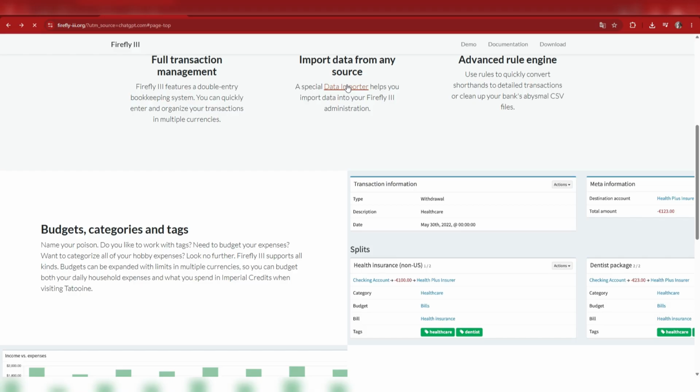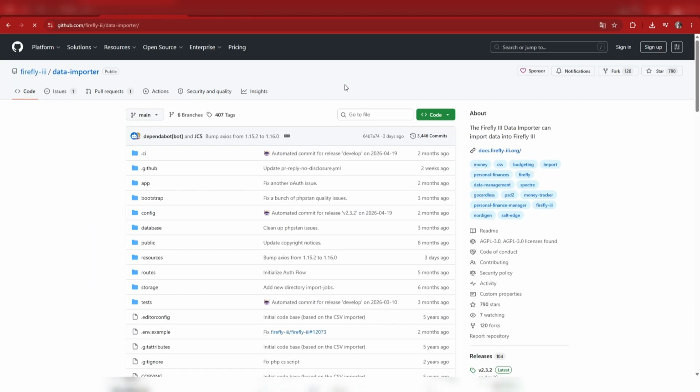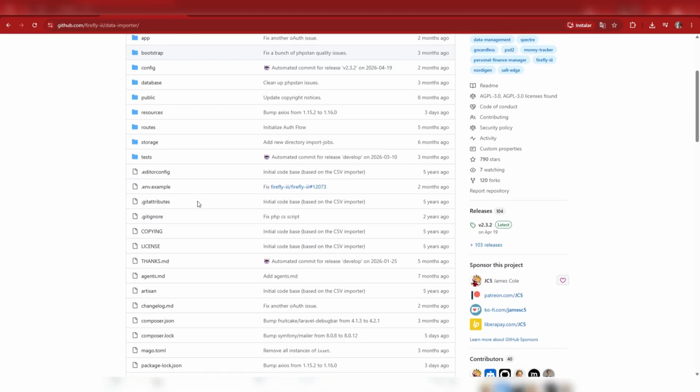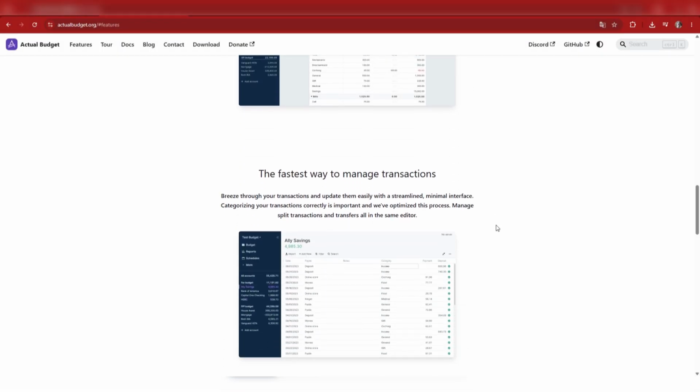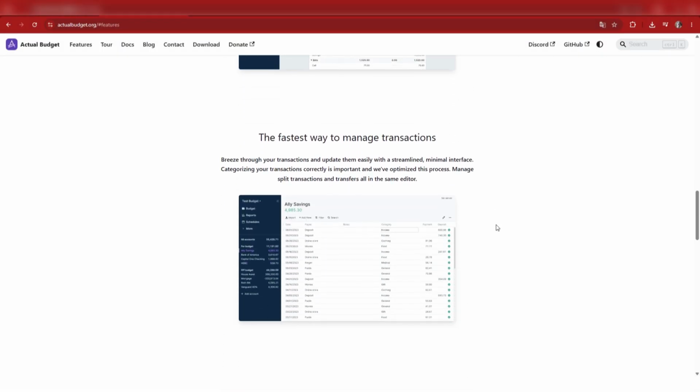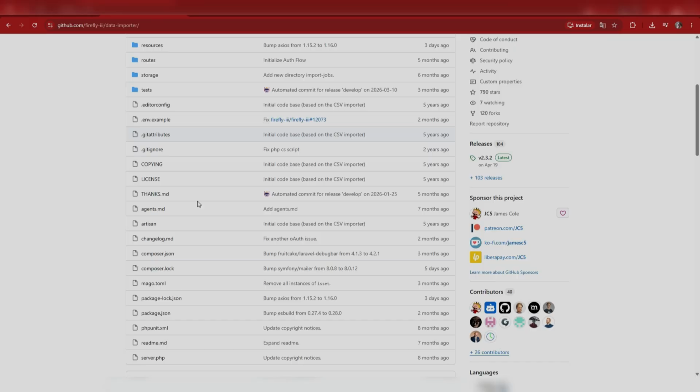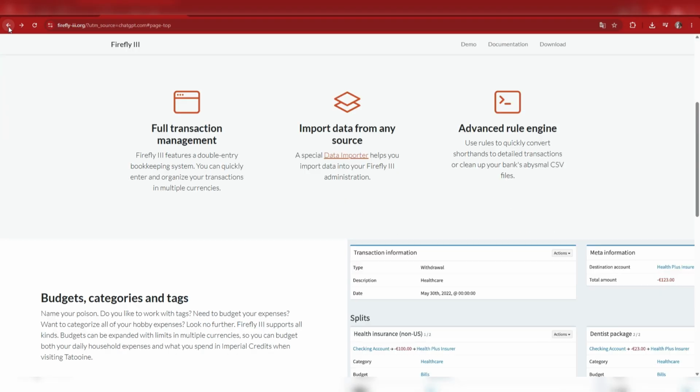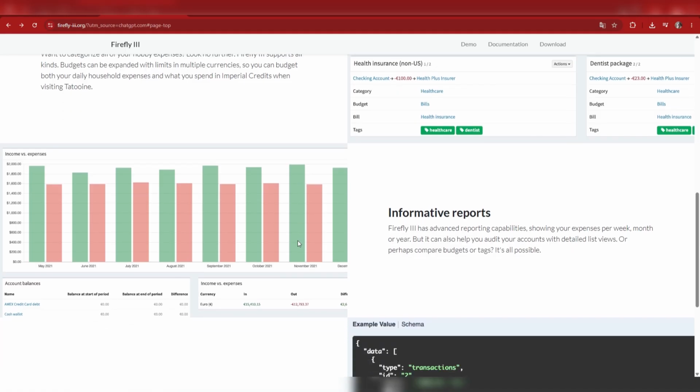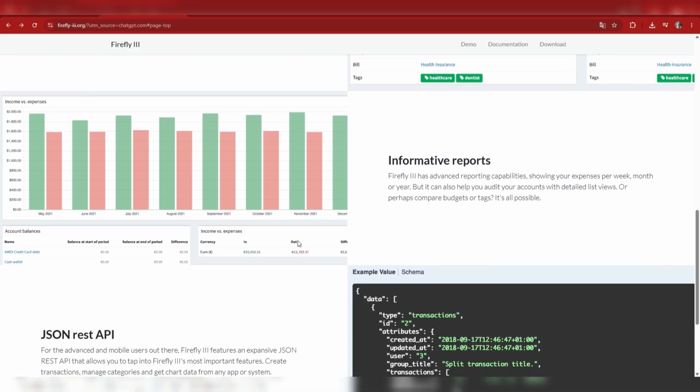Now, second big difference: ease of use. Actual Budget is much easier for beginners because it feels simple. And Firefly 3 is more complex because it is closer to accounting software. And honestly, many users say Firefly takes longer to learn.